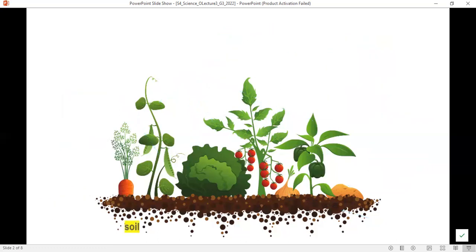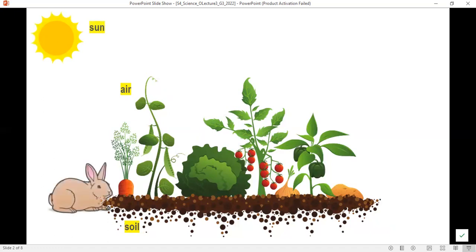These plants, in order to grow, use their roots to take in water and minerals from the soil. So this is the soil. They use their leaves to take in carbon dioxide from the air, and they also use sunlight energy. Okay, so the soil, the air, and sunlight energy are things found in nature around the plant to help the plant grow. Plants are food for animals, for example.